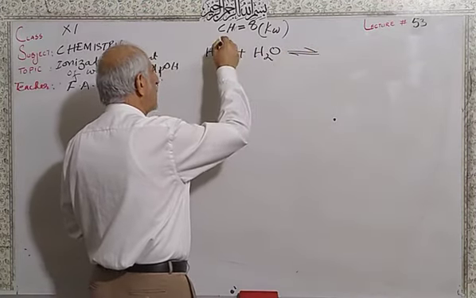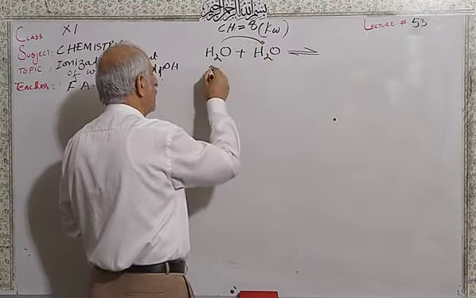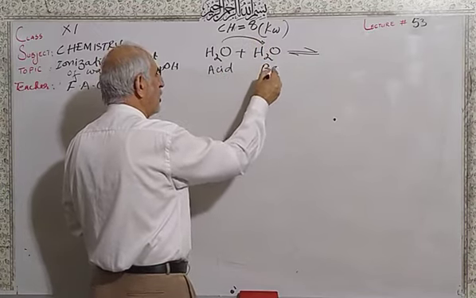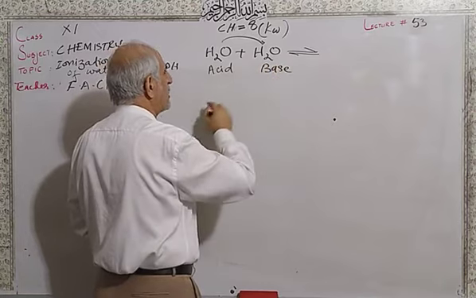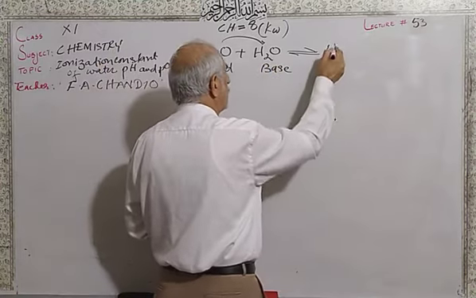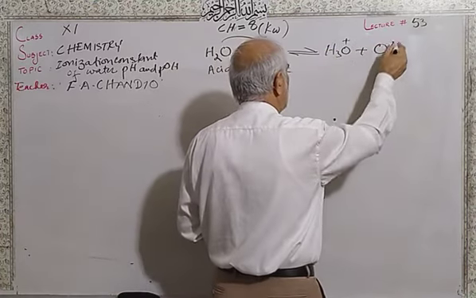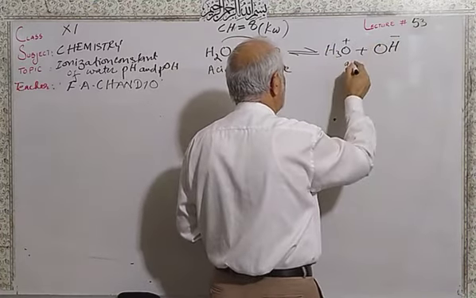One water molecule acts as a Bronsted acid, and another water molecule acts as a Bronsted base. So this is the conjugate acid and this one is the conjugate base.